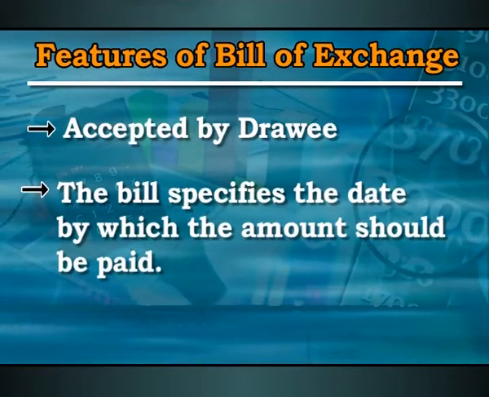The fourth point says that there should be a certain date on which it is going to be paid, because it is decided well in advance on which date the goods are sold and when the payment of those bills is going to be made. That date is going to be very, very certain. It can't be, okay, I'll take the goods and make the payment as and when the money is available to me. So that date is certain.